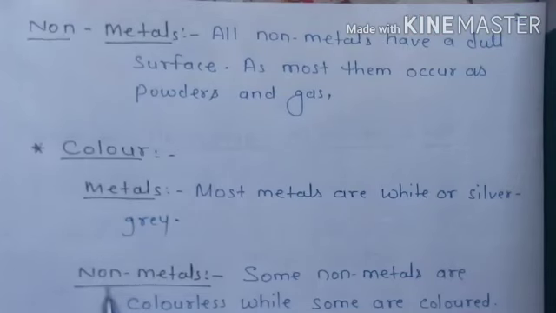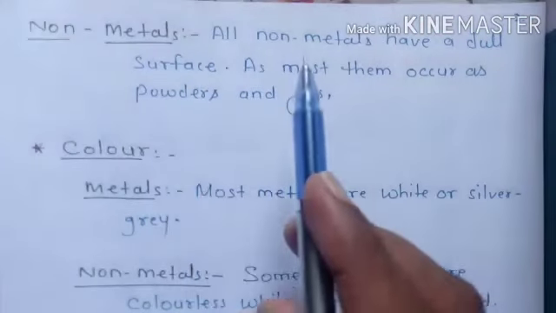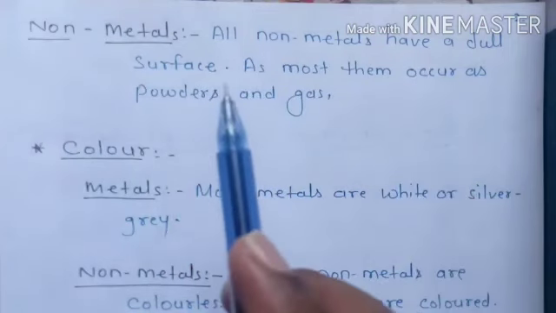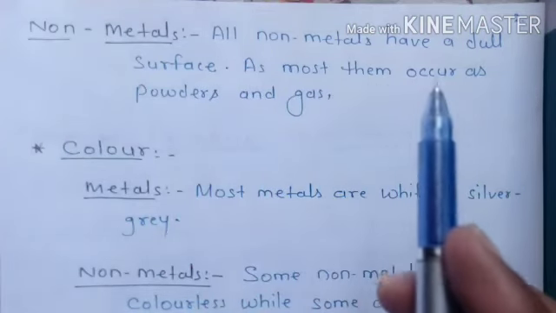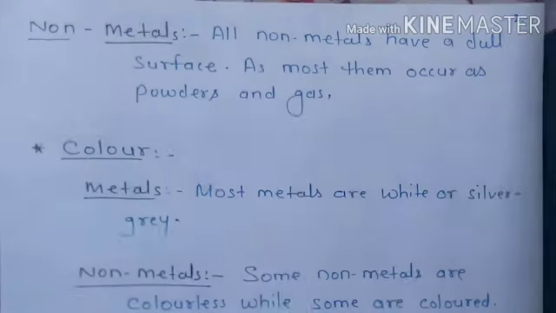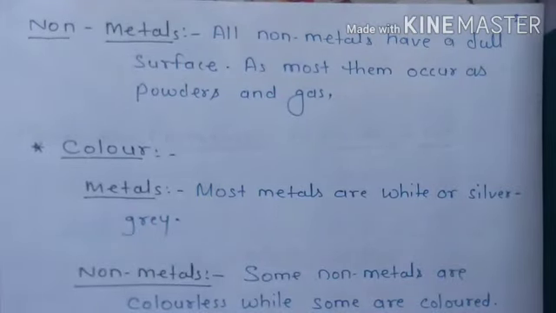Now luster in non-metals. All non-metals have a dull surface, as most of them occur as powder or in gaseous form. So they cannot be polished like a metal. Metal we can polish and they get the shine, but with non-metals this will not happen.